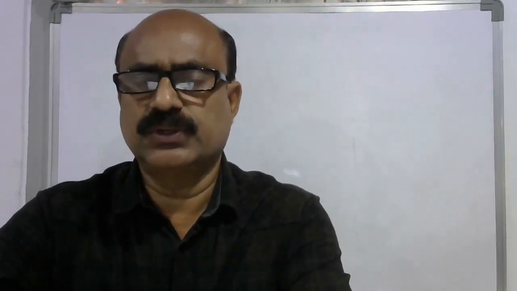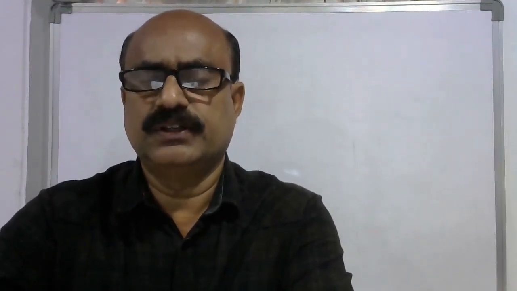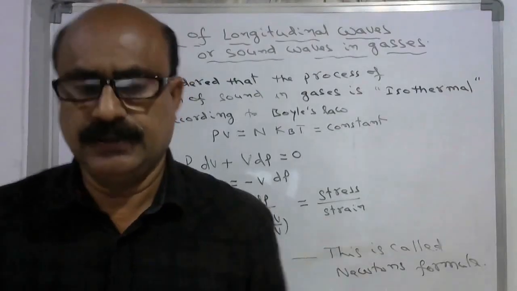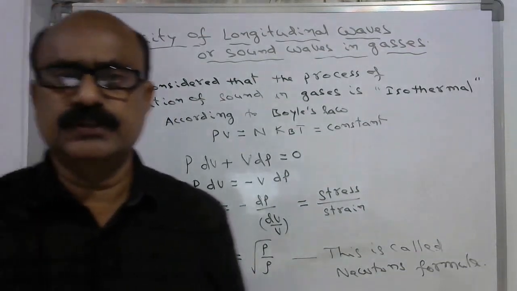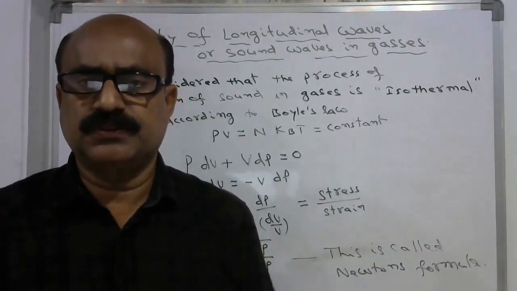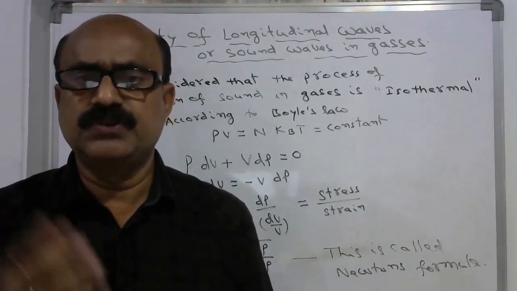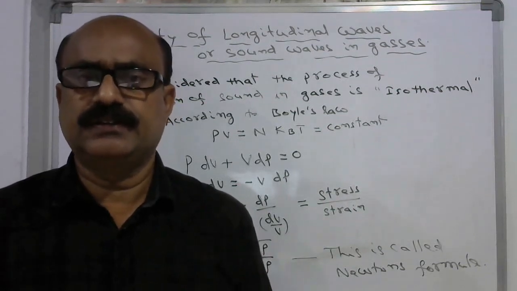For the velocity of sound in gases, the first scientist, Newton, proposed the general equation, and that was found wrong and it was corrected by Laplace. So let us see how this happened. According to Newton, the process of longitudinal waves in gas is isothermal.